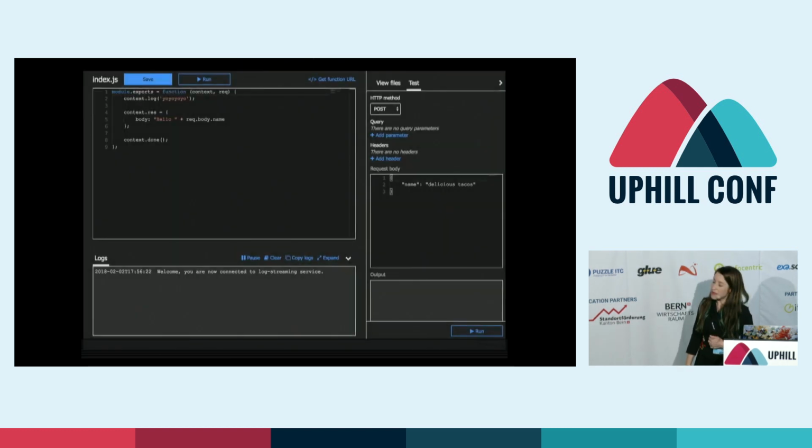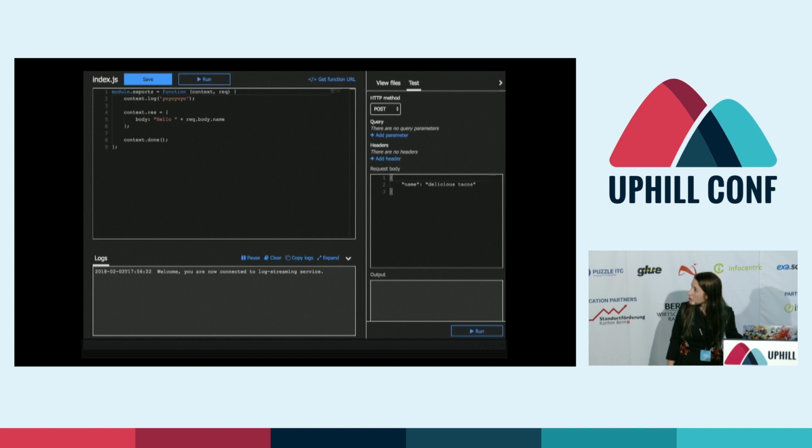All right, so right away, they set us up with a test, which I've simplified and modified slightly to include tacos, which is pretty important. So we're going to pass in this request body, which is delicious tacos. Again, important. Then we've got this place where we're going to actually use that body. And we even have a thing that's like a context log, which is kind of like a console log.